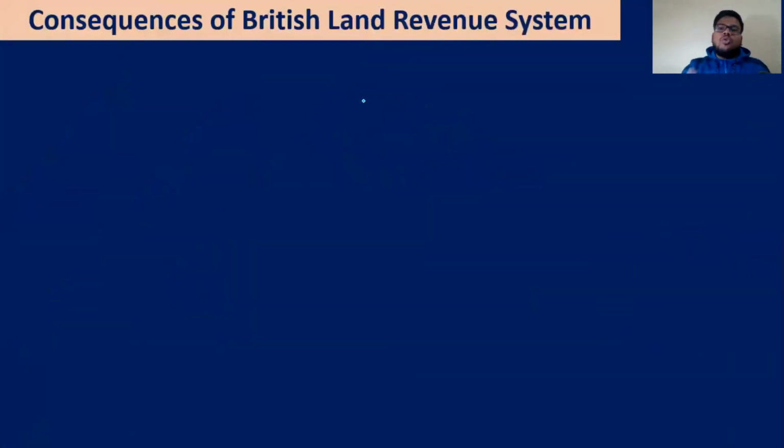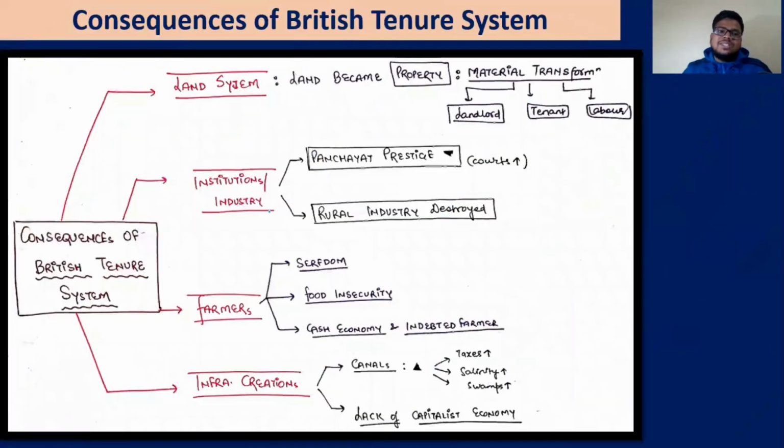Then we'll talk about the overall consequences of the land revenue system. We have discussed the common consequences. Now let's just repeat it and put it into categories. The first consequence you can see is on the land system, then on the institutions, then farmers, and then infrastructure creation. Let's look at it one by one.